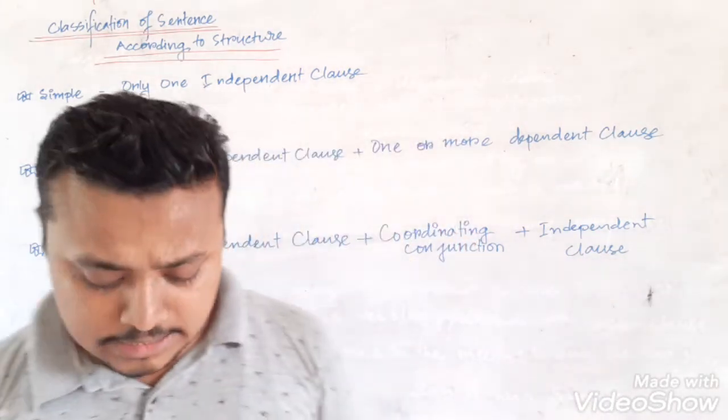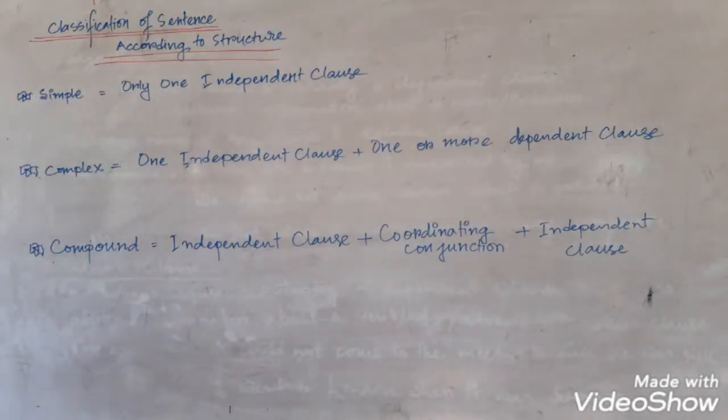So dear students, you can see I have divided sentences into 3 categories. Number 1, simple sentence. Number 2, complex sentence. And number 3, compound sentence. Though the name is simple, it is actually difficult to understand a simple sentence. A whole page of a book can be written with only a simple sentence. I will explain what a simple sentence is.